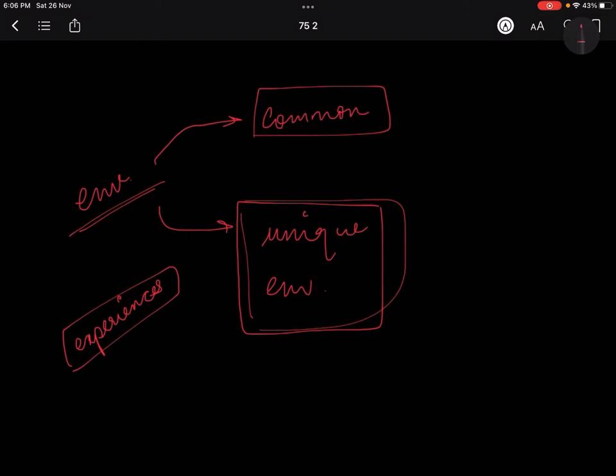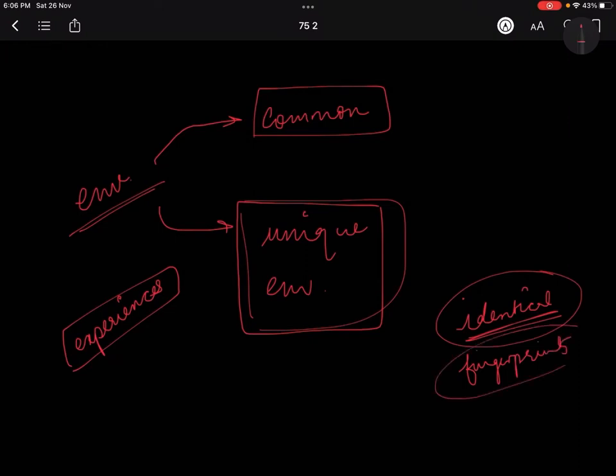When we are talking about two identical twins, they are not going to be similar in each aspect, because no two people are the same. Even two identical twins have different fingerprints. So we can't say that people are actually identical in every respect.